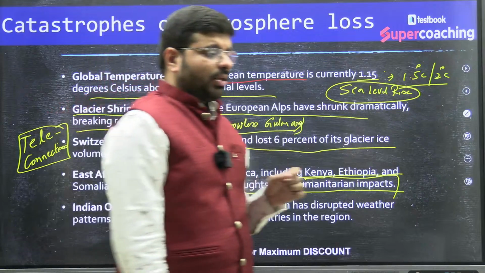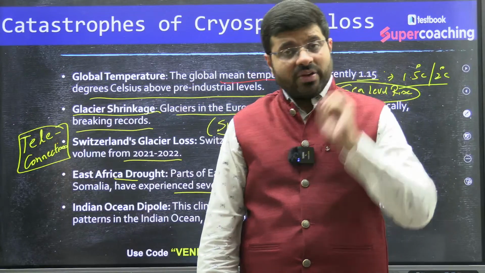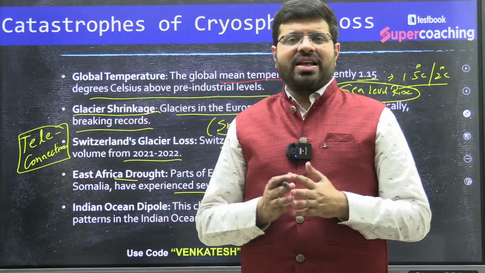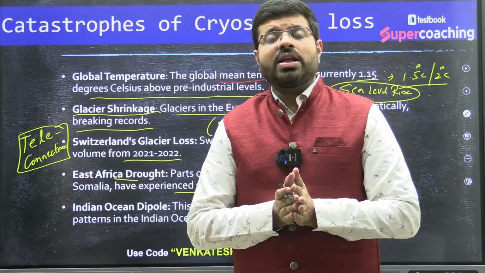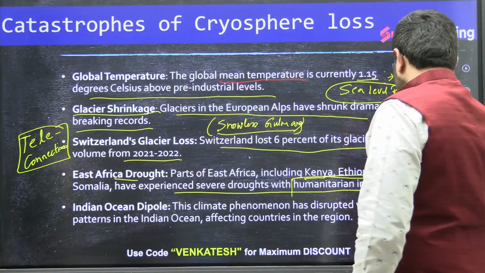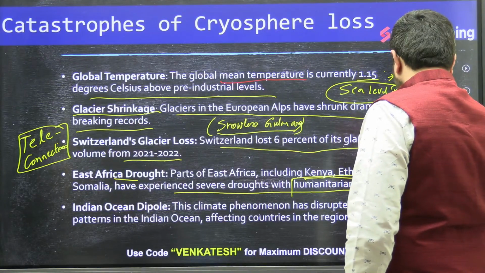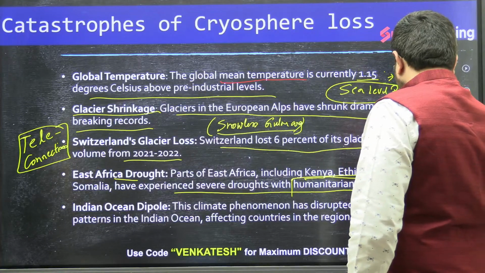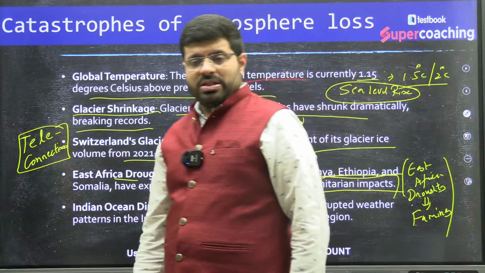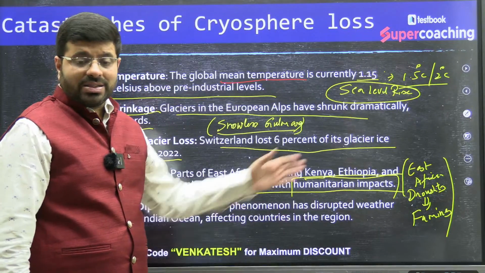Even now, if you see the birth rates and death rates in terms of population, the death rates are significantly higher here because of the continuous famine. So they are struggling even to get their basic means of food, cloth, and shelter. If you see Ethiopia and East Africa, the droughts are leading to famines and lack of availability of food. The humanitarian impact is recently in the news, right? Countries like Ethiopia were recently in the news. Such things can be asked.